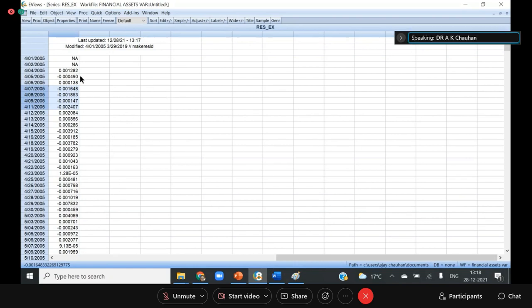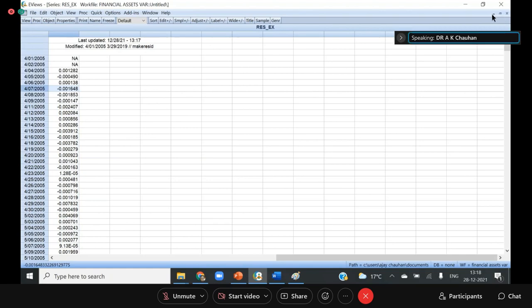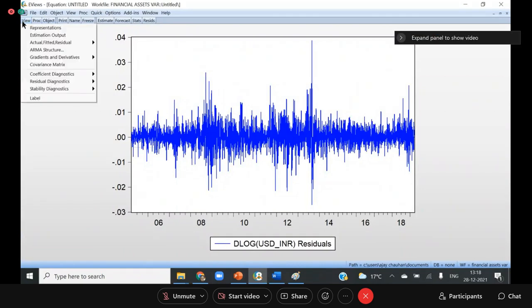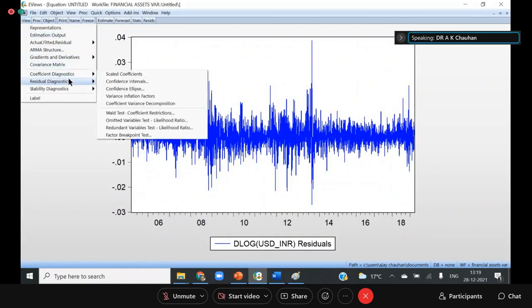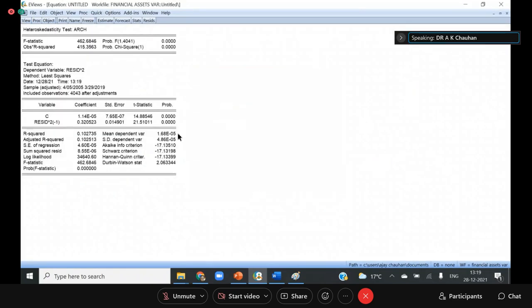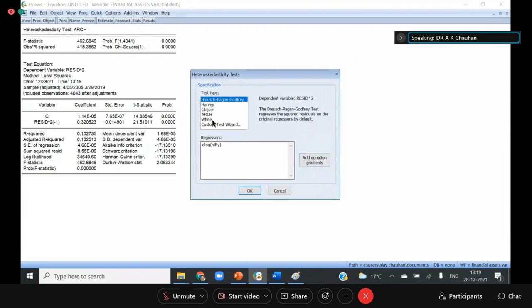Okay, so the error terms can be converted into a dummy variable, but we are not doing it. The software will automatically do it. I just want to check the volatility spillover in this error term. If I go for the residual test, it is highly significant, but if I want to improve the lag, let me take 10 lags.